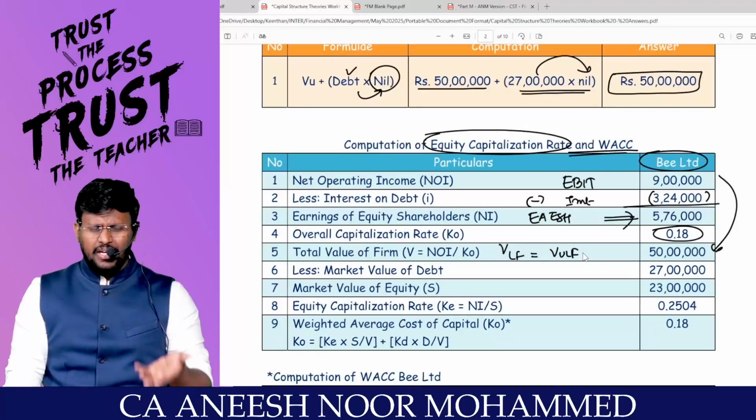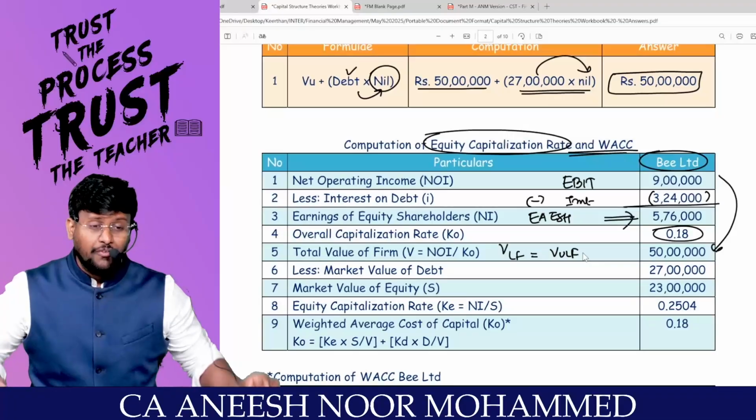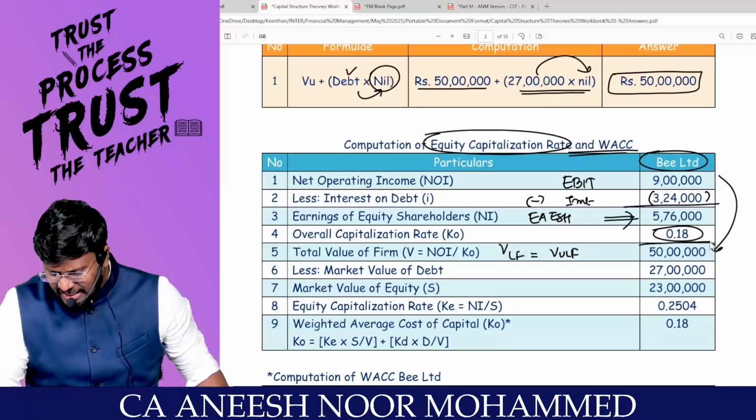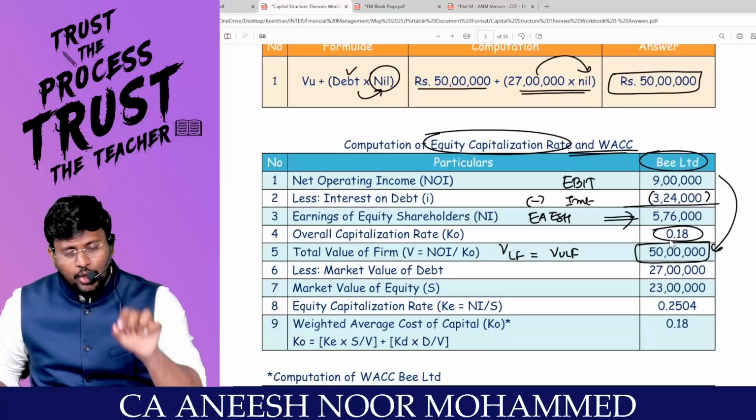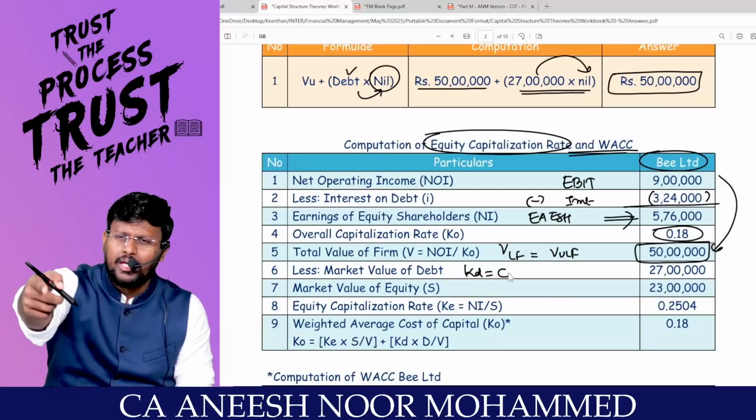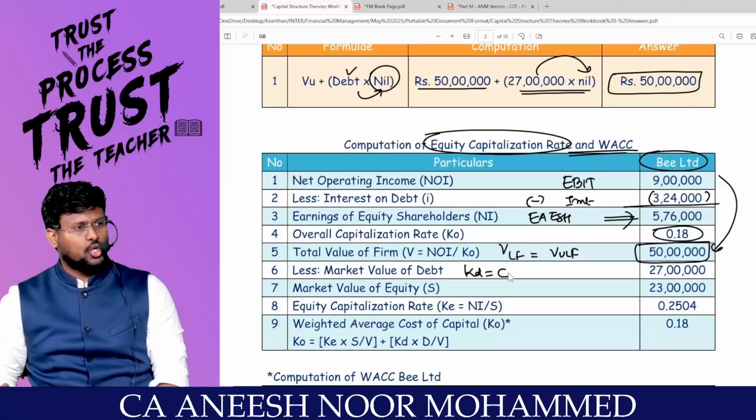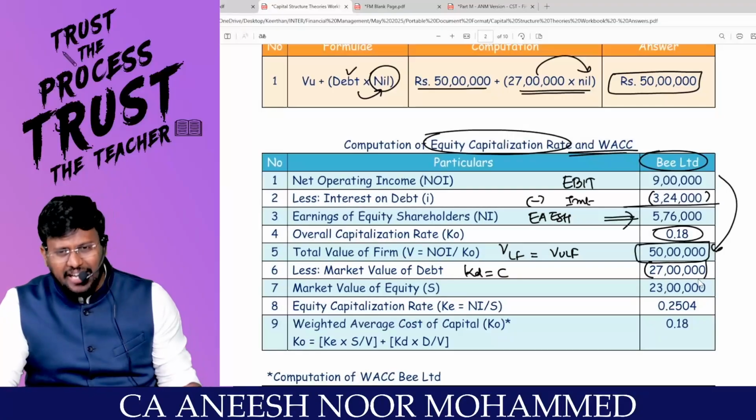Why? Because there is no tax. If there is no tax, the value of the levered firm is equal to the value of the unlevered firm. Sir, inside this how much lakh? 50 lakhs. For an unlevered firm, only equity will be there. Am I right? But for a levered firm, both debt and equity will be there. In that, KD will be constant as per NOI. The same assumption is there for the Modigliani-Miller approach also. That means out of this 50 lakh, how much is the debt included? 27 lakhs.